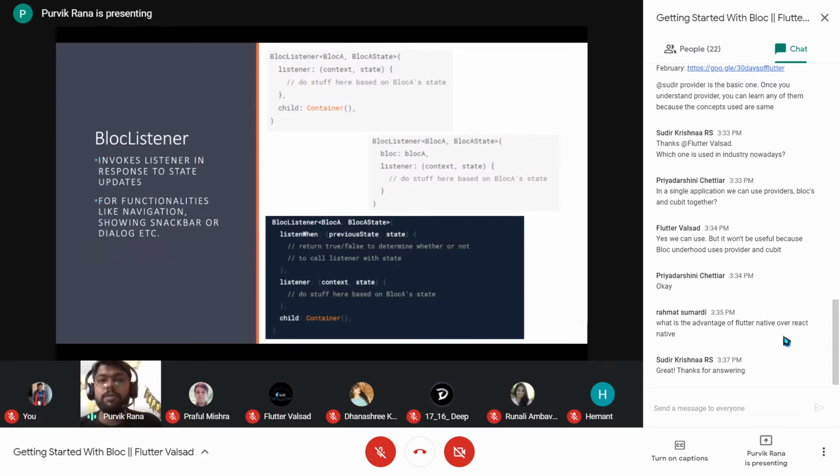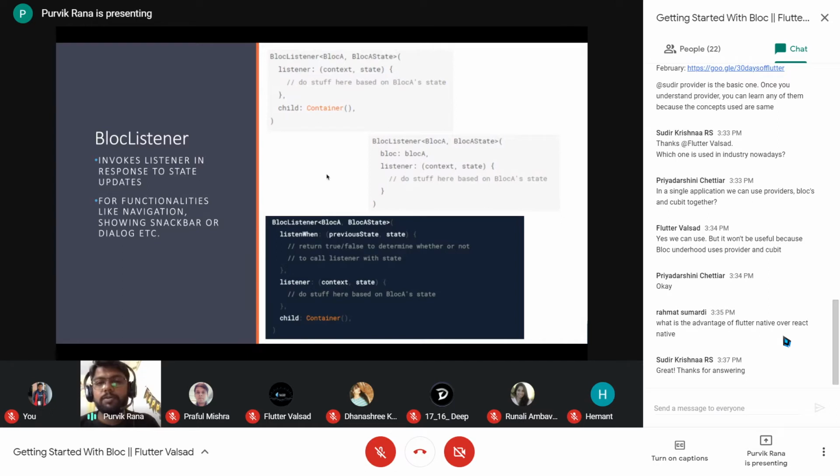But for the block, you can also pass an event to the block, and the block will emit different states, and that state we can handle in the listener, and here we can provide the navigator. So this is the example for that. It invokes the listener in response to the state update, same as the block builder. And for functionalities like navigation, showing a snack bar or a dialog, we can use the block listener. We can directly use the block listener if we have provided the block using the block provider. And if we have a specific instance of the block to be used, then we can also specify the block over here, and we can specify the instance.